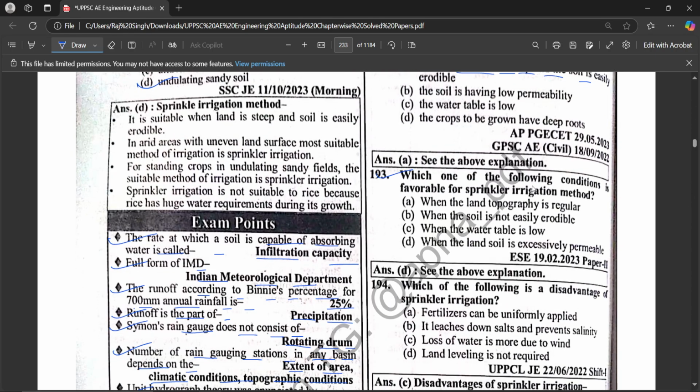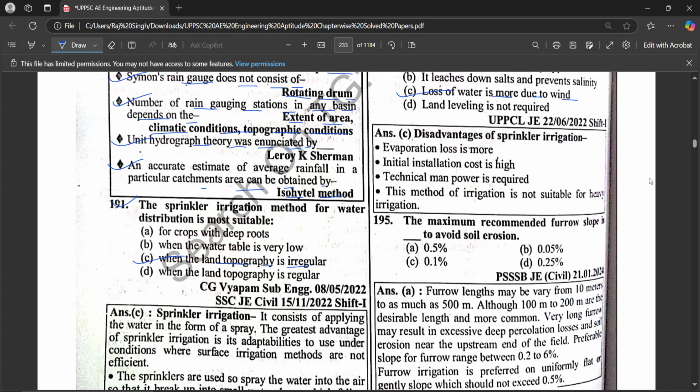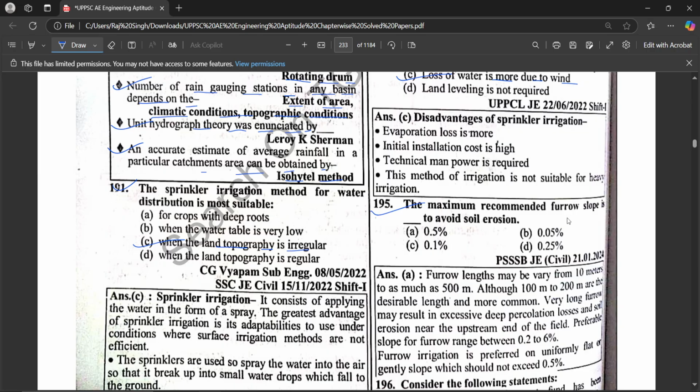Which one of the following conditions is favorable for sprinkler irrigation? When the land soil is excessively permeable. Which of the following is a disadvantage of sprinkler irrigation? Loss of water is more due to wind. The maximum recommended flow slope to avoid soil erosion is 0.5%.